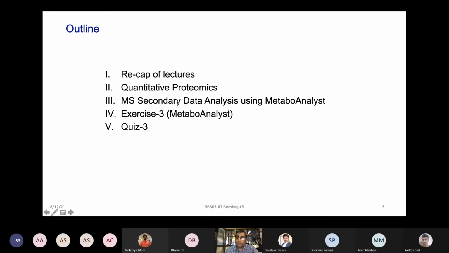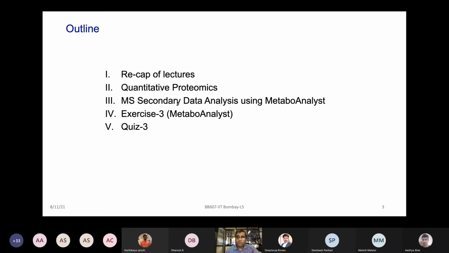You have seen two different types of software analysis, one from Mascot, other from MaxQuant. Now, these are the tools which are going to take your raw mass spec data file and give you some output in terms of the protein list and the abundance values of the intensities of those particular peptide ions.